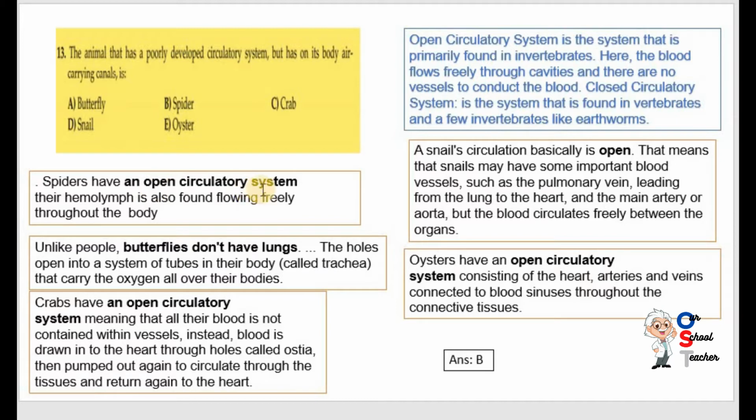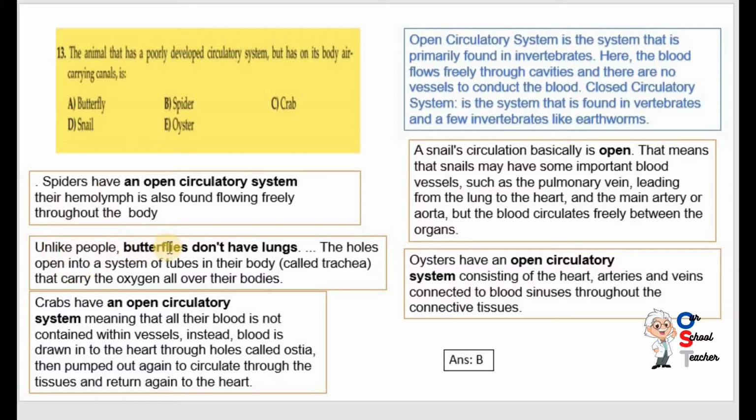Spiders have an open circulatory system where hemolymph is found flowing freely throughout the body. Hemolymph is actually the blood, and it's flowing freely throughout the body. So it means it has its body air carrying canal. So B is correct, but let me read the other ones as well.